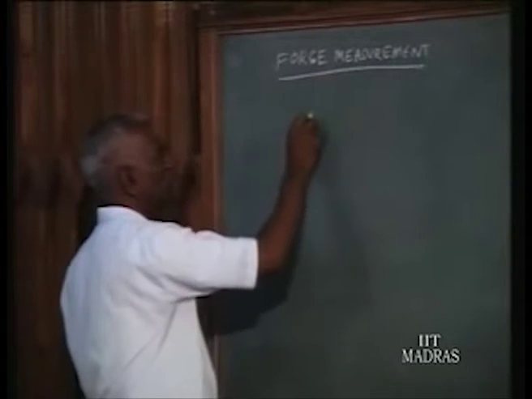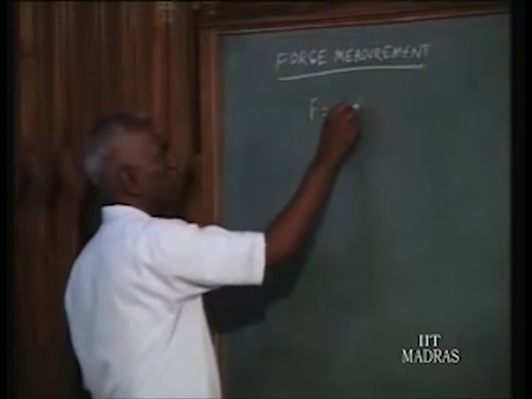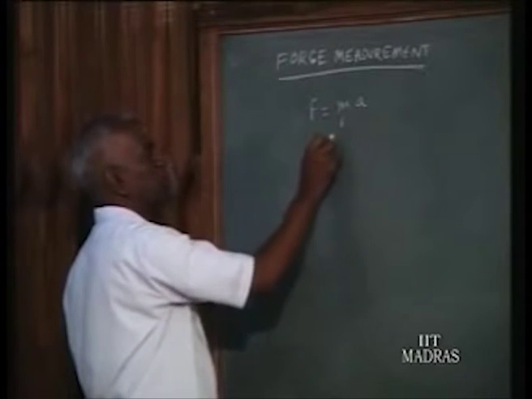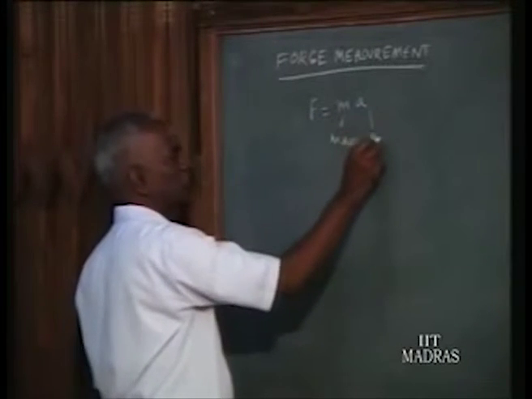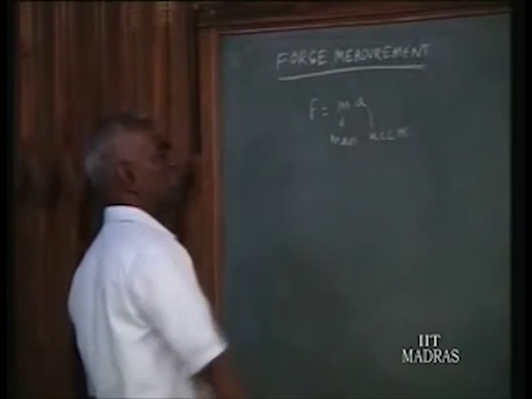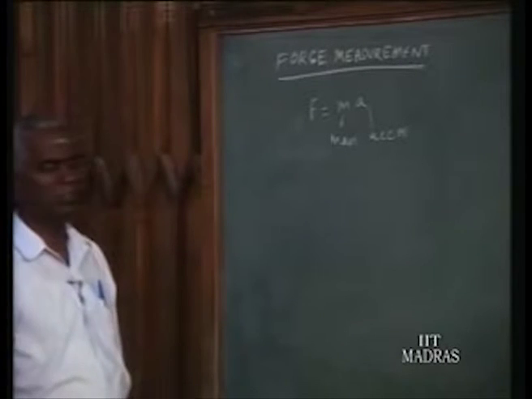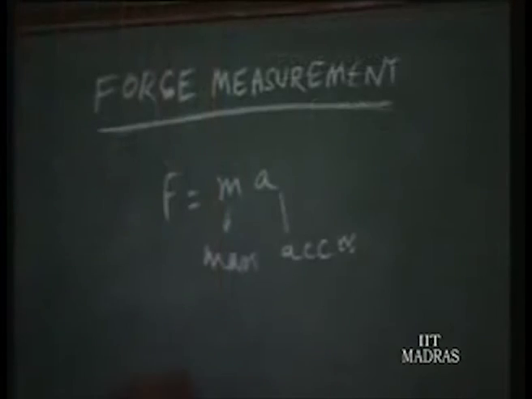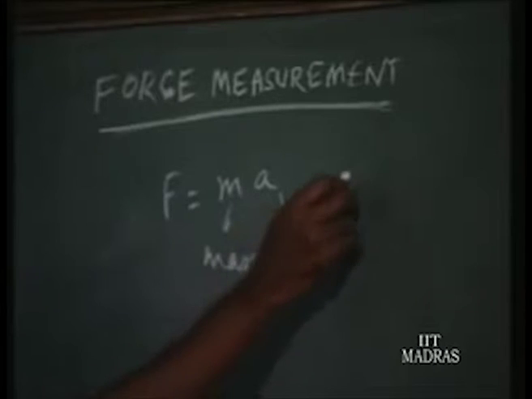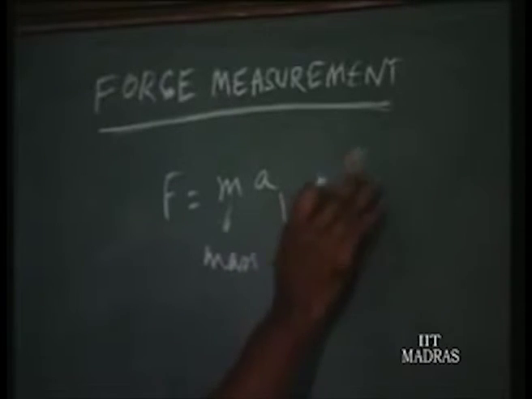Now what is force? Force equals m into a, where m is the mass and a is the acceleration. By Newton's law of motion, force is given by mass into acceleration. So if you want the unit for force, you analyze what units it is made up of. It is made up of mass, whose unit we have not yet seen, whereas acceleration we know, made up of length, that is meter per second squared.